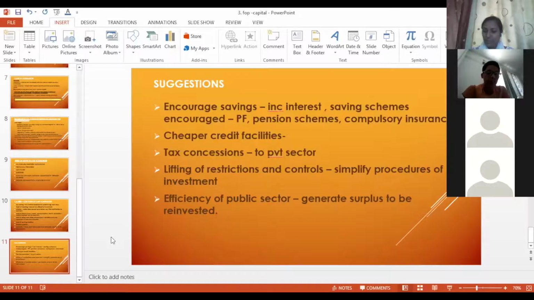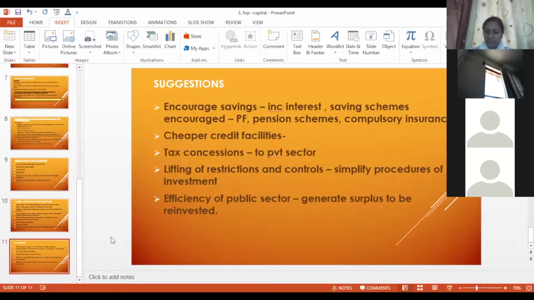Good point. Explain the term capital formation and suggest ways to increase capital formation in an economy. Ma'am, can you please repeat?